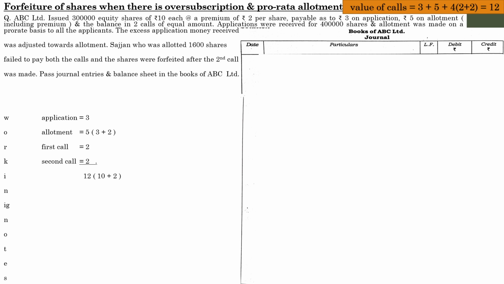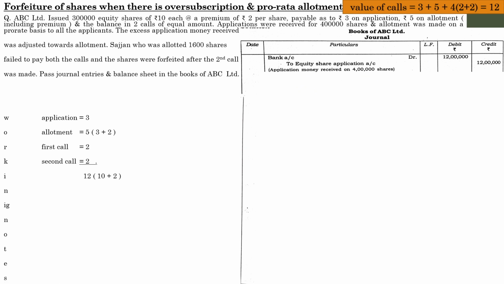First one, the bank entry has to be passed, bank account up to equity share application. In the question it is said that applications were received for 4 lakh shares. The company actually issued only 3 lakh shares. The price of one application is 3, and there are 4 lakh applications. The total of 12 lakhs was received by the company. Application money received on 4 lakh shares.